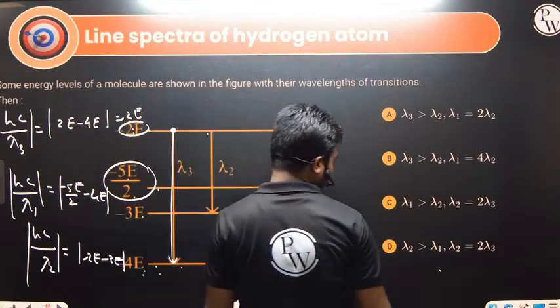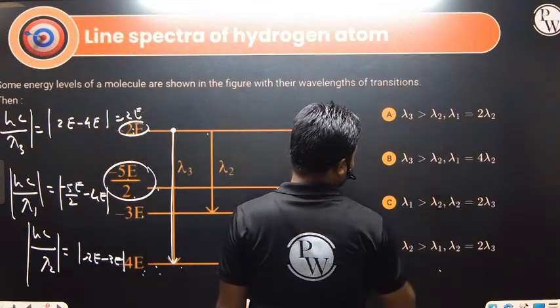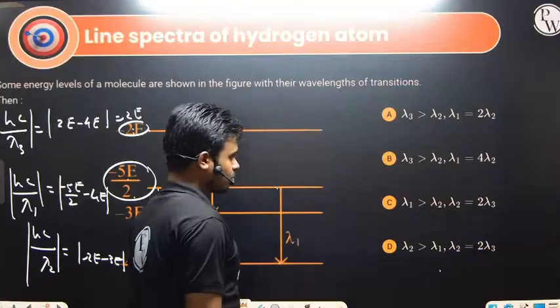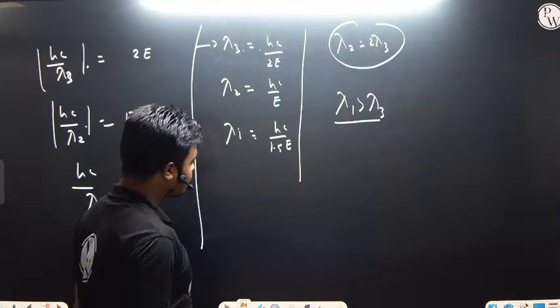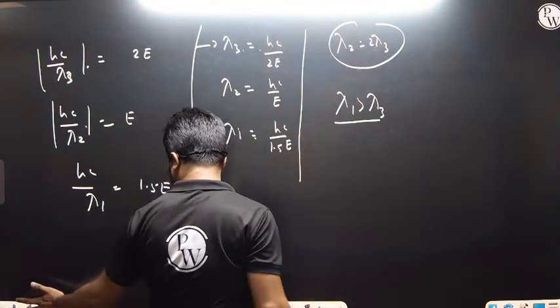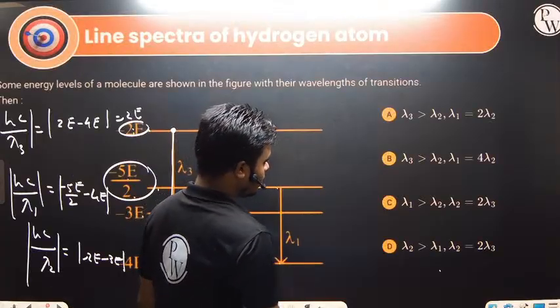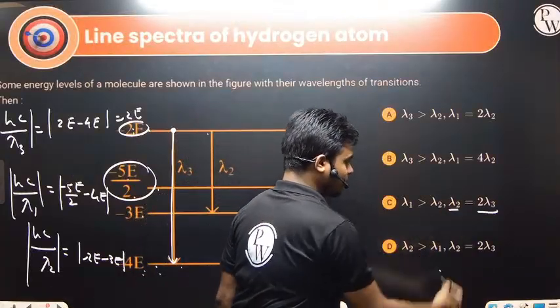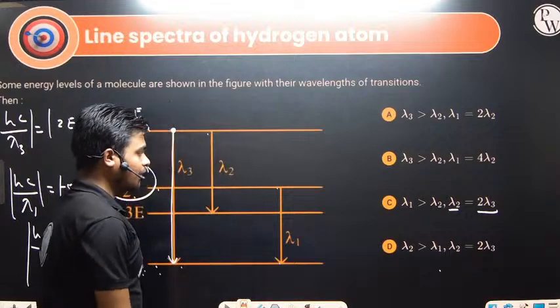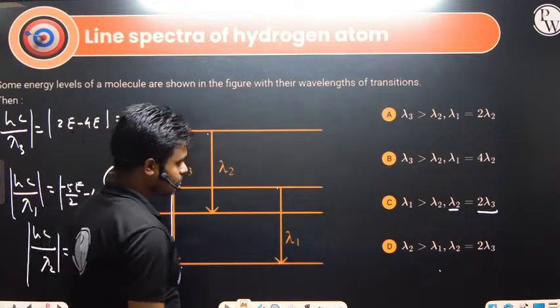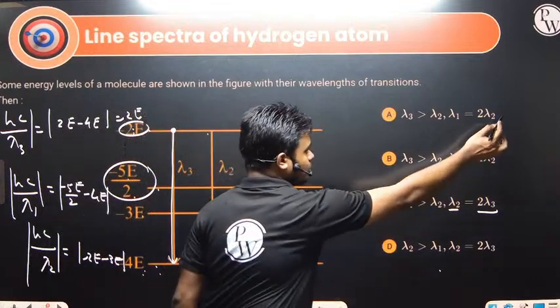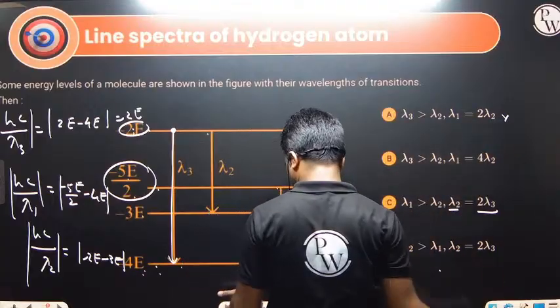Any option is there? Lambda 1 is greater than lambda 3. And the second option we have is lambda 2 is twice of lambda 3. Yes, correct. Lambda 2 is twice of lambda 3. Two options are there. This one is wrong. So lambda 2 is twice of lambda 3.